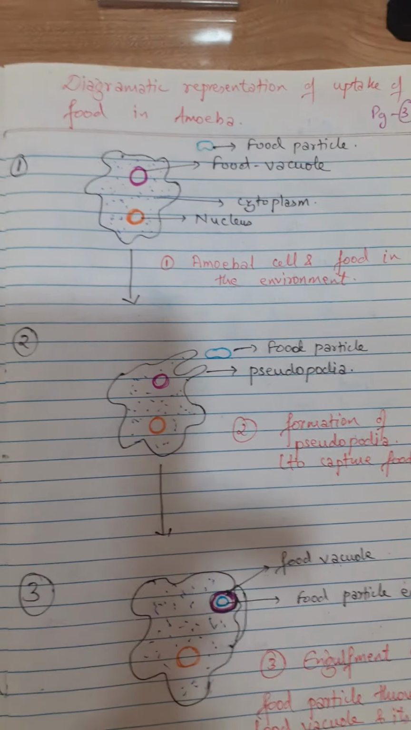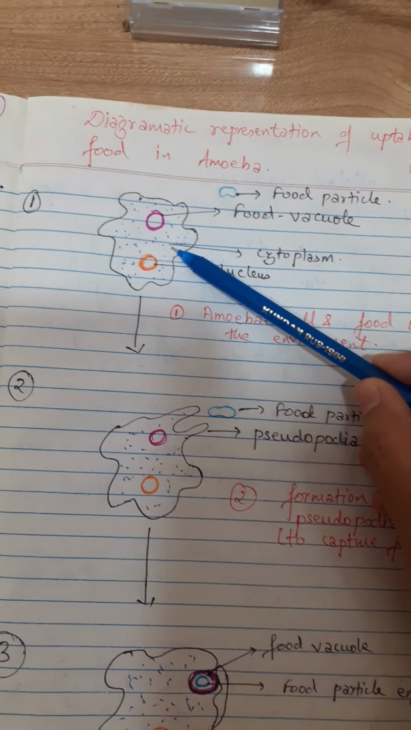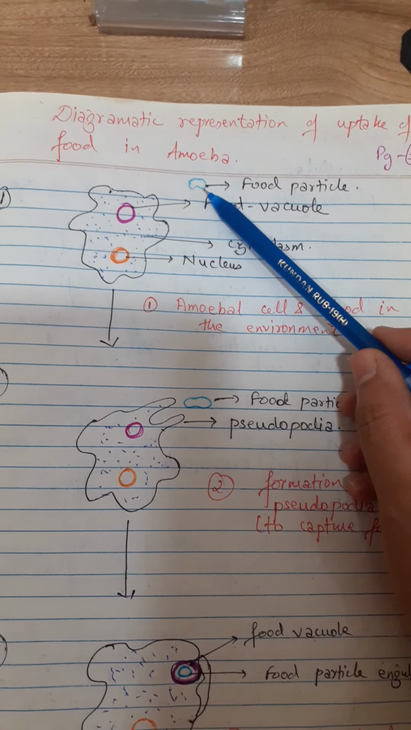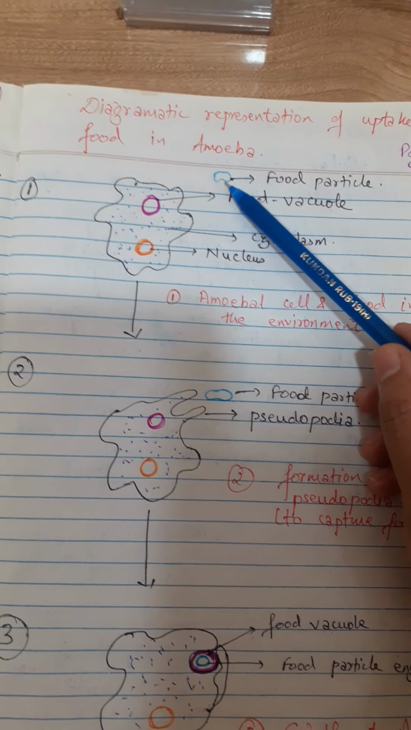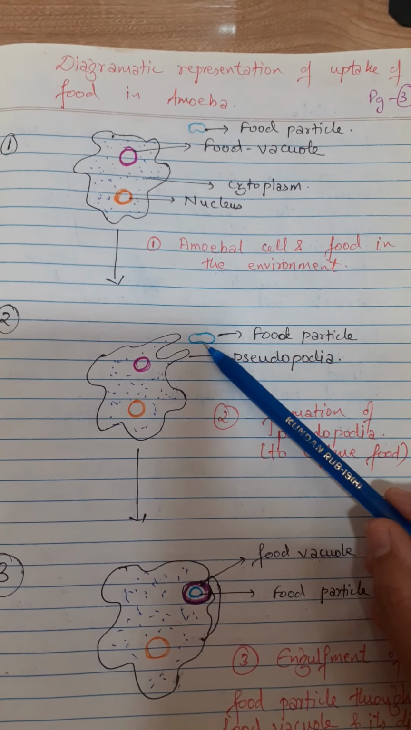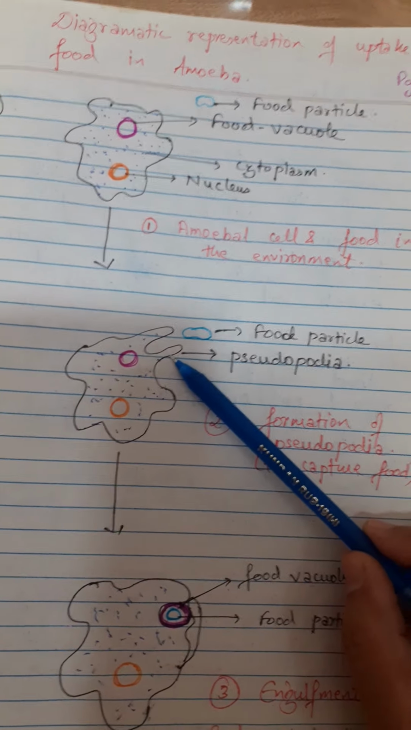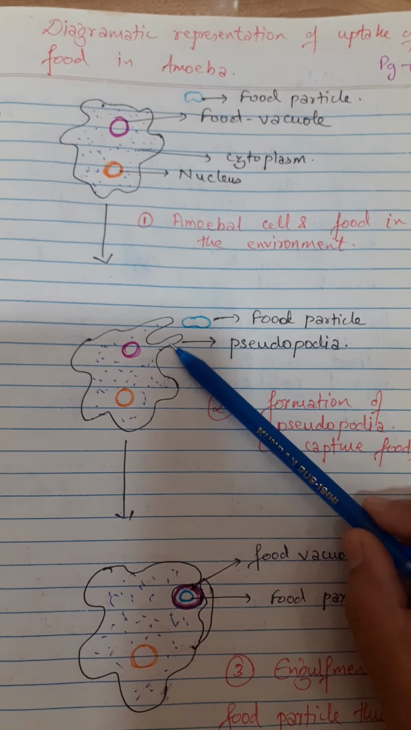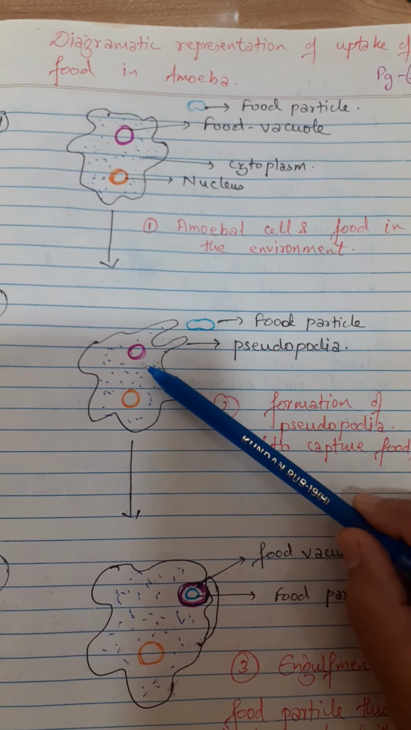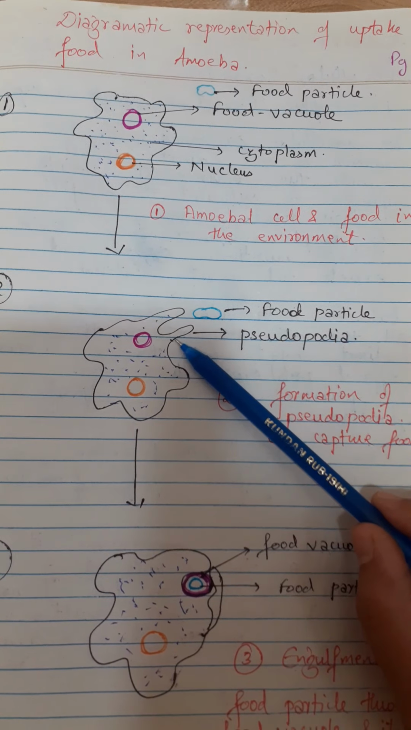So coming to the uptake of nutrition in amoeba. As soon as the amoeba cell receives a food signal from its environment, it starts to flow its cytoplasm towards that food signal, which results in the formation of an enlarged structure that is called what? Pseudopodia. Pseudo means false, poda means feet. That is how it looks, as if the amoeba is moving towards the food with the help of false feet.